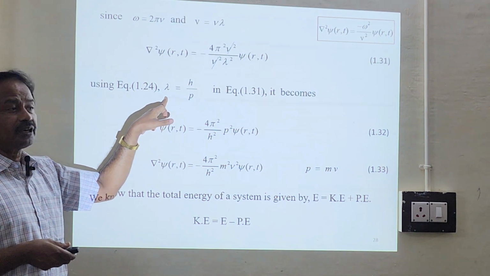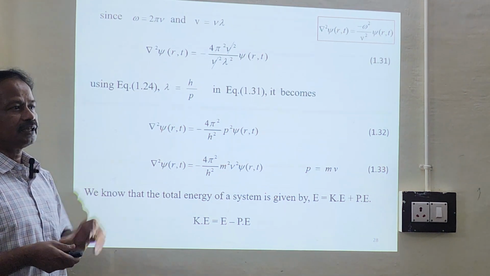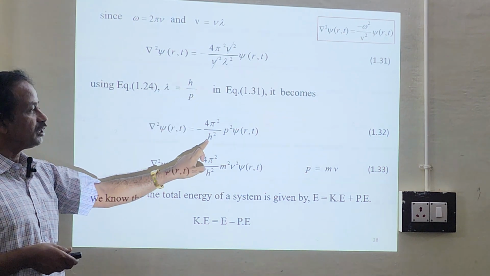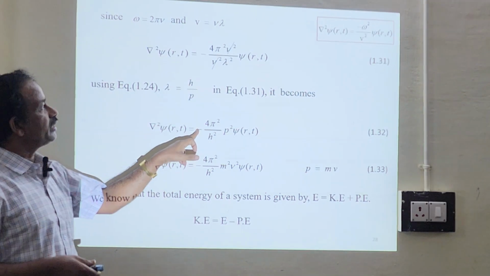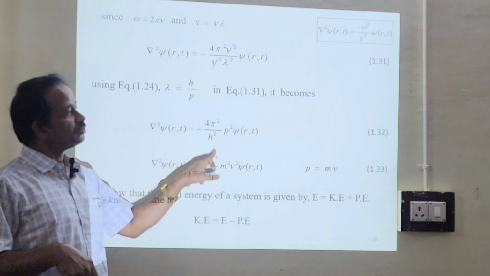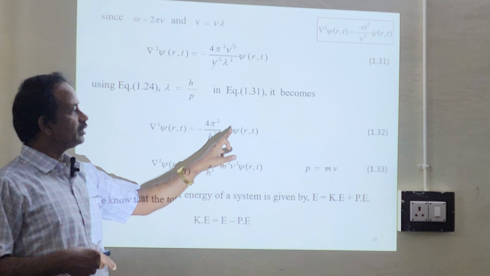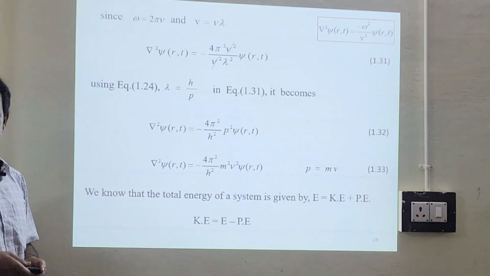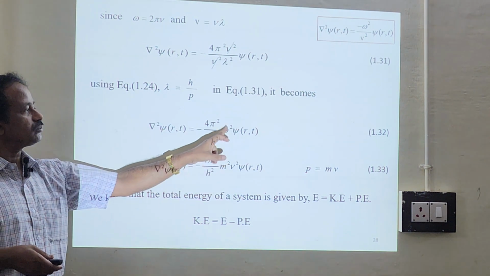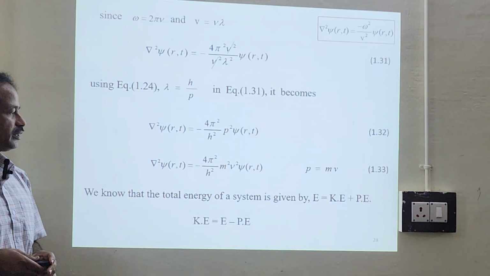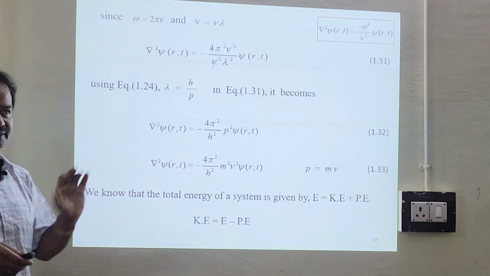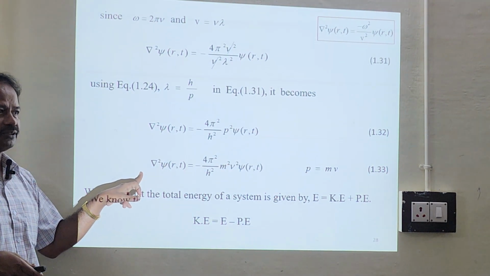And of course from de Broglie hypothesis, lambda equals h by p, so lambda squared will be h squared by p squared. Substitute here, so you will have minus 4 pi squared, and instead of lambda squared, h squared by p squared. So p squared goes to the numerator: p squared psi of r comma t. And of course we know p equals mv, so p squared is replaced with m squared v squared. We will keep this equation 1.33 as such. Any doubt in equation 1.33?